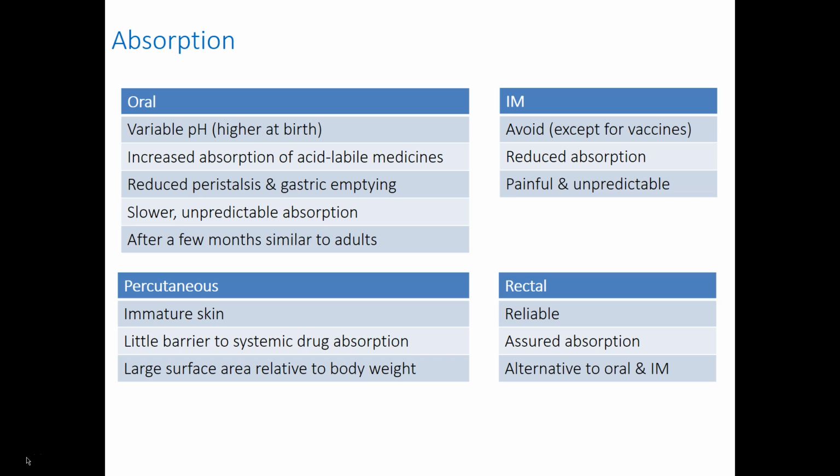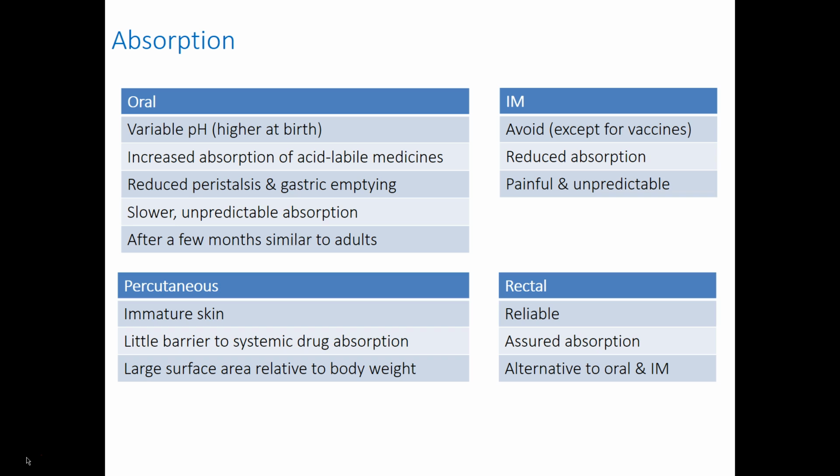Intramuscular injection of drugs should be avoided except for vaccinations and immunizations because there is reduced absorption. The process is painful and unpredictable. Percutaneous absorption of drugs is also poor because the skin is immature. There's little barrier to systemic drug absorption, and also infants, especially neonates, have a very large surface area relative to body weight.